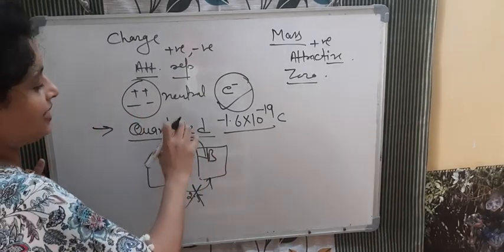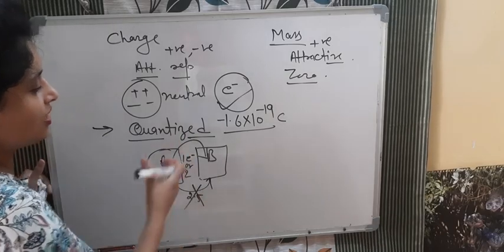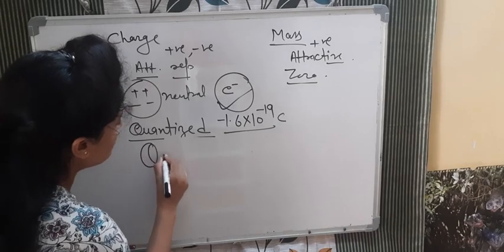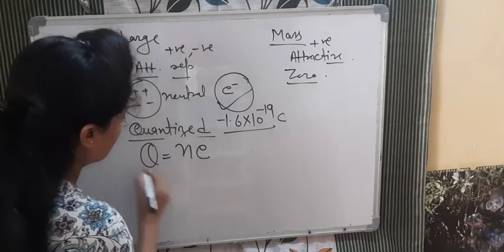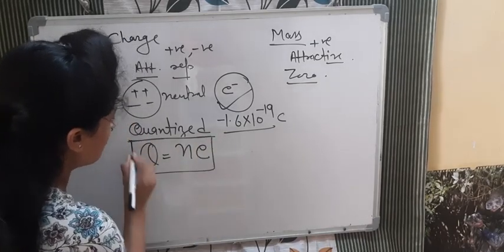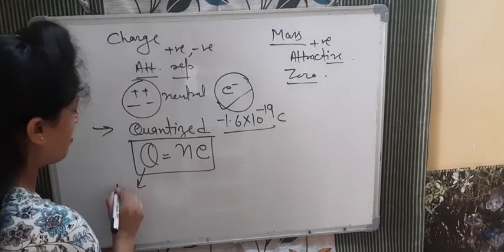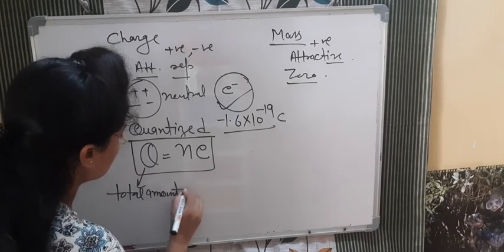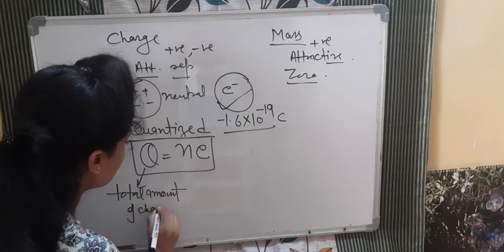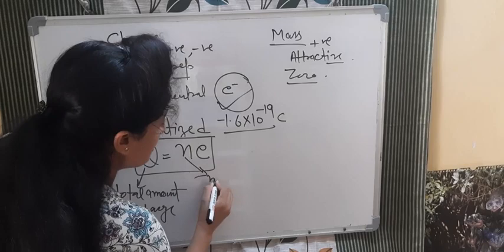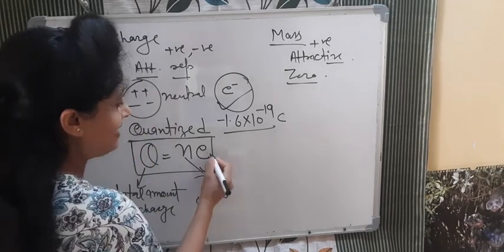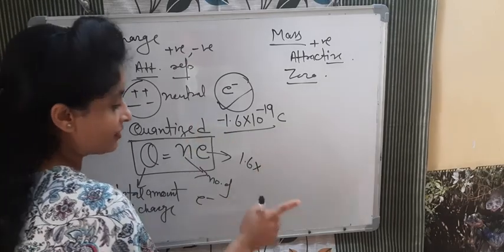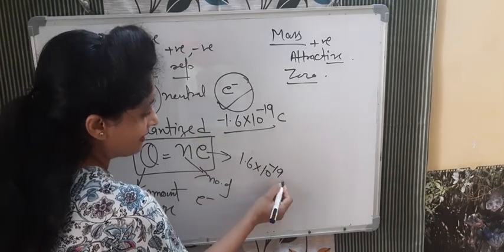Always a full number of electrons will transfer from one object to another. And what is the formula for this? See, Q is equal to n e, where Q is the total amount of charge, n is the number of electrons transferred, and e is the amount of charge on an electron. If we are taking the magnitude, we write the magnitude.